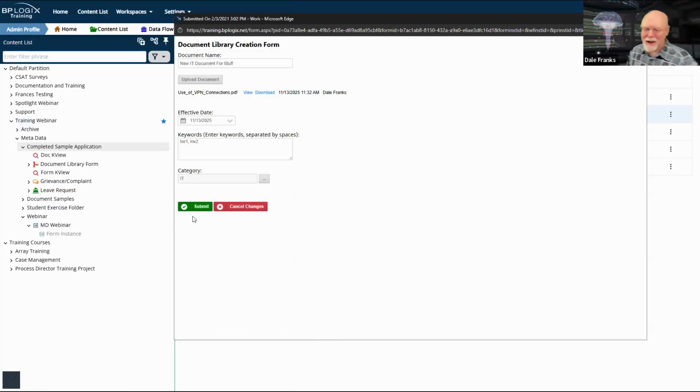Now it's set right. I need to do this after I upload the document because I obviously want to apply this IT category to the document itself. And since my set metadata doesn't run unless I change the value of category, I have to go back and redo that after I uploaded the document. But that's fine. I've uploaded the document. I can go ahead and submit.